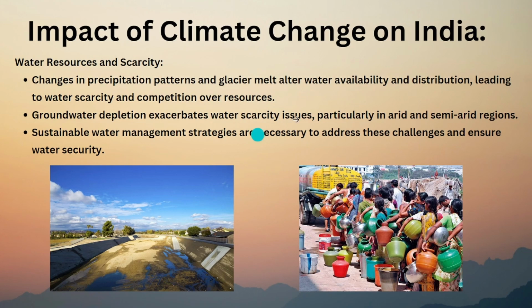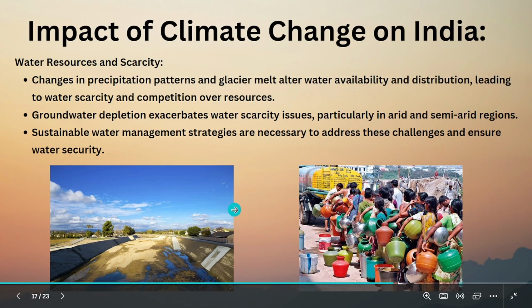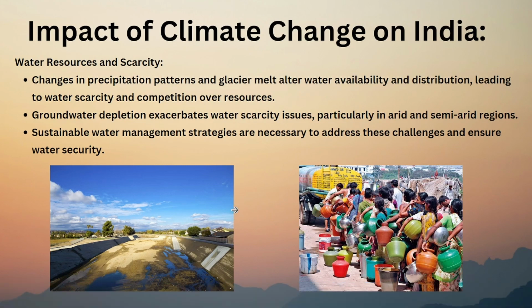Okay, so let me explain more clearly by reading the points. Changes in precipitation patterns, glacial melt, water availability and distribution leading to water scarcity and competition over resources. So see how many people are in line for a water tanker because their groundwater has been completed. And this is happening in Bengaluru in February itself right now. You can see the videos on YouTube and in many regions around the world. Groundwater depletion exacerbates water scarcity issues, which I mentioned just now, particularly in arid and semi-arid regions. Sustainable water management strategies are necessary to address these challenges and ensure water security.